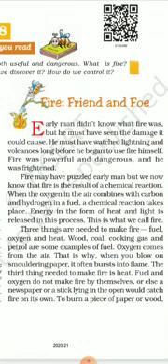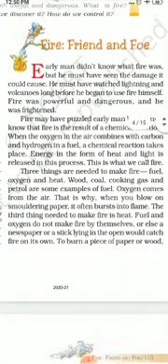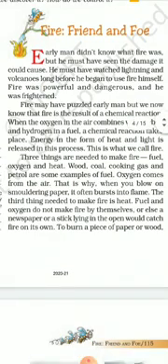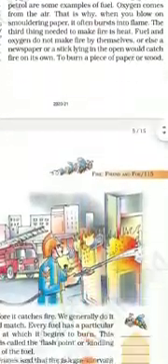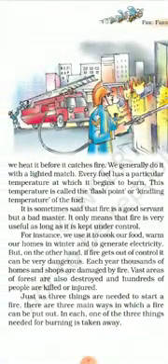The third thing needed to make fire is heat. If you have oxygen and you have fuel, but without heat, fire is not possible. Fuel and oxygen do not make fire by themselves, or else a newspaper or a stick lying in the open would catch fire on its own. To burn a piece of paper or wood, we heat it before it catches fire.